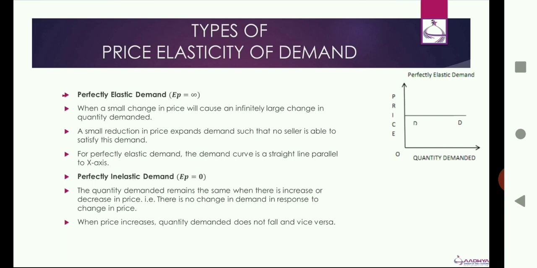As you can see in the graph, this is the curve DD, where at the price P, any quantity brought to the market gets sold.